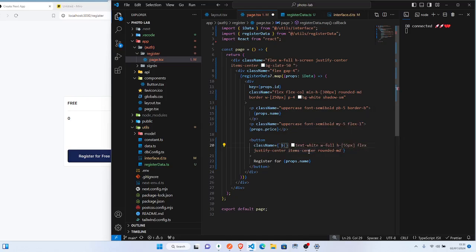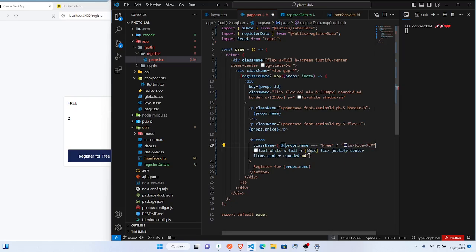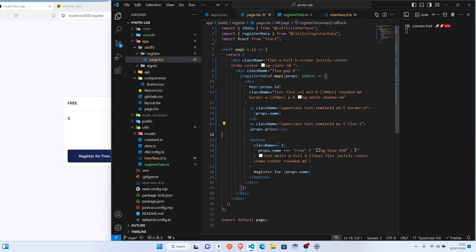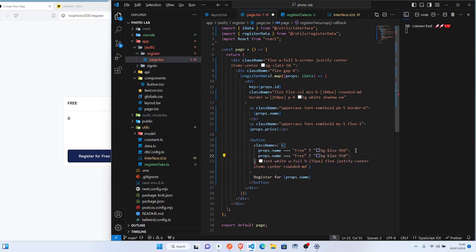Then I will just say if props.name is strictly equals to free, this should happen, else something else should happen, right? Let me save here. Let me remove here, then just copy here, just do this.